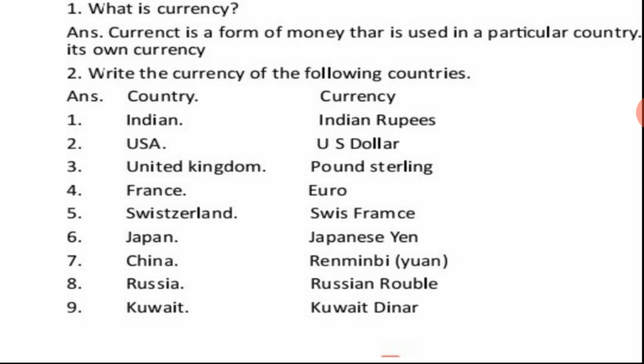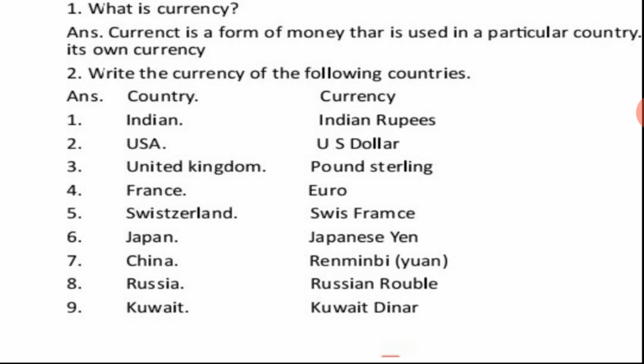USA means United States of America and the currency is US dollar. Number 3, United Kingdom, and the currency is pound sterling. Number 4, France, and the currency of France is euro.